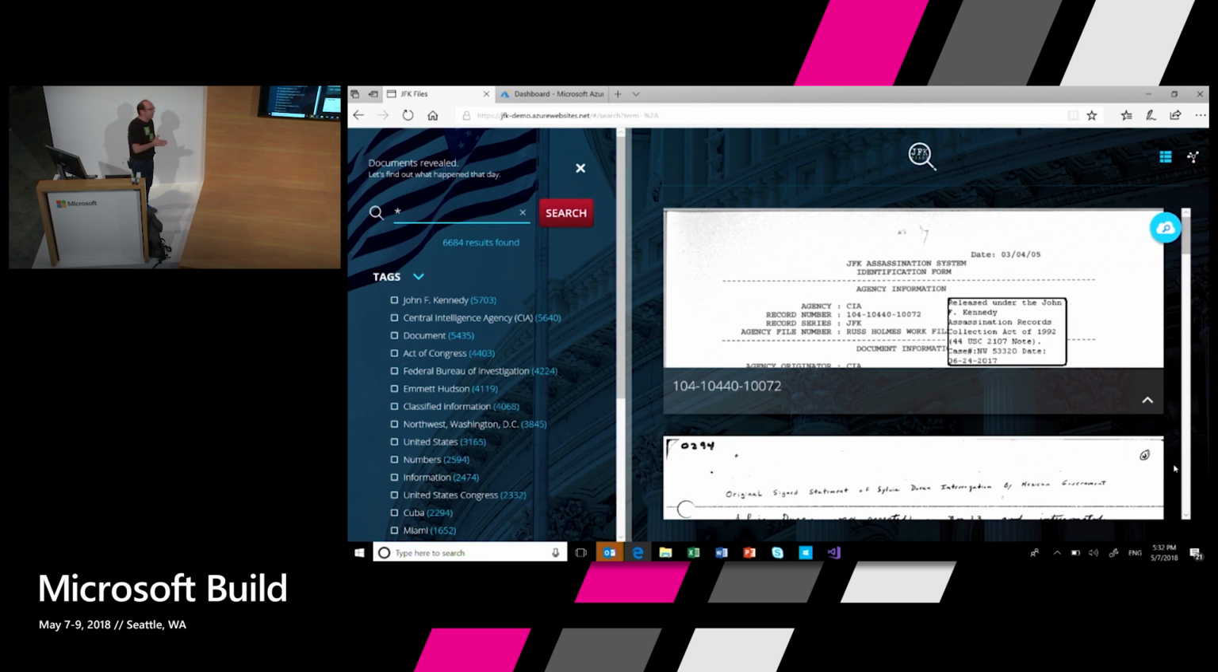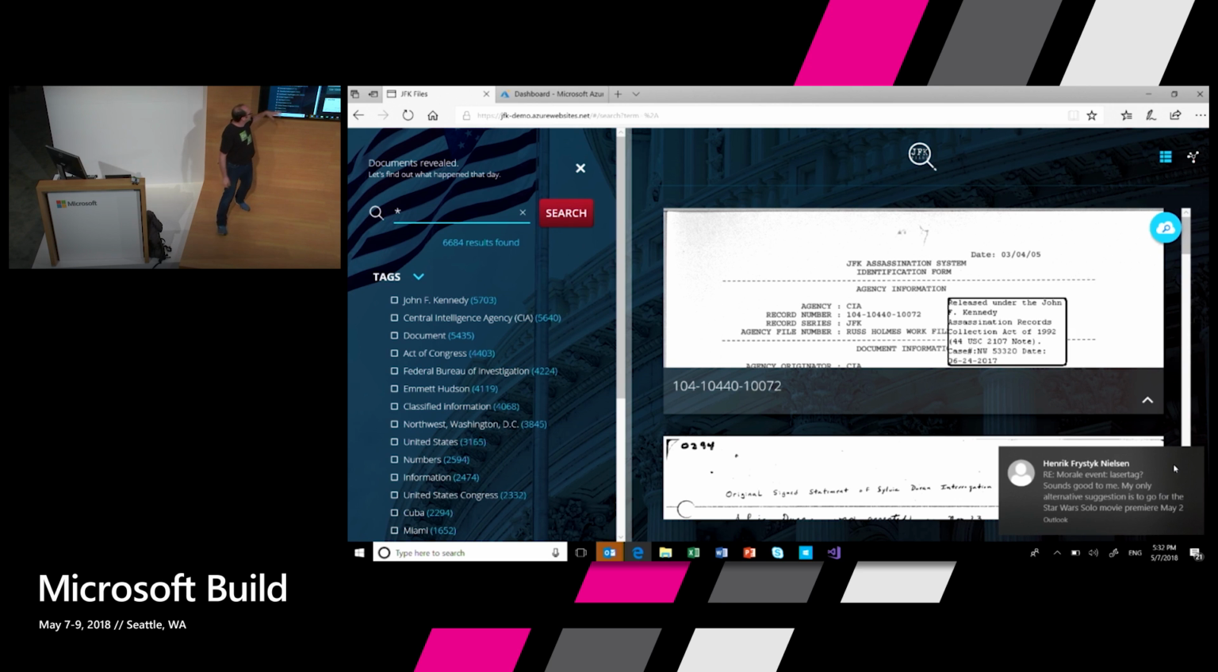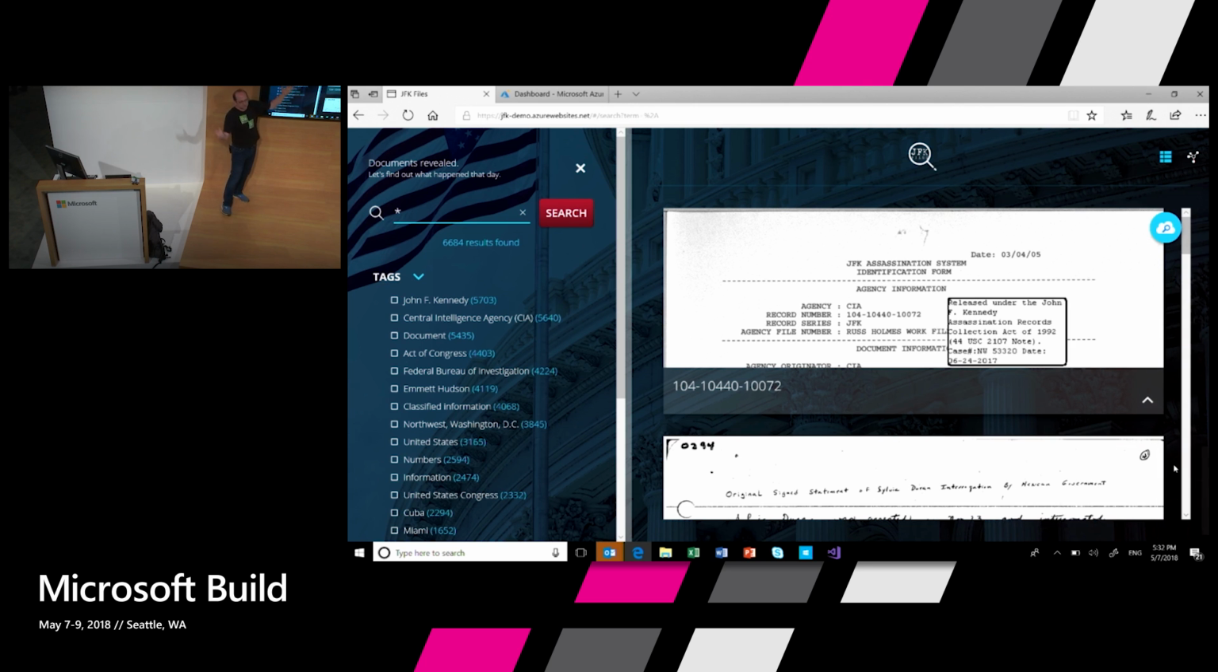Okay, so here are the JFK files. Already here on the left-hand side, you can see a bunch of tags that are automatically extracted by running a cognitive skill for entity extraction on this data. You can see a bunch of companies, places, people that have been extracted. You can see that these documents talk about JFK and the CIA and the Act of Congress and whatnot. But I want to start at the beginning. I want to start with Oswald.